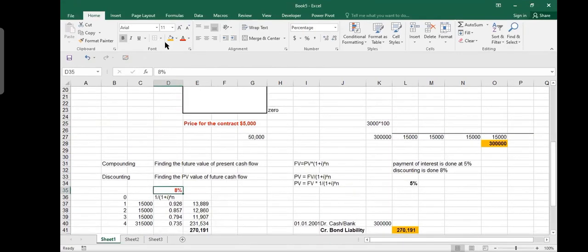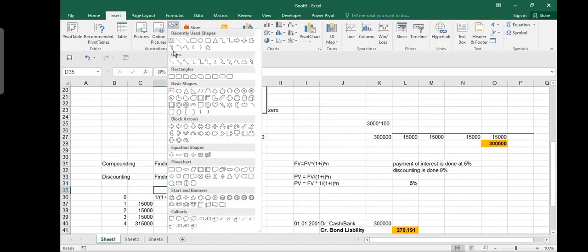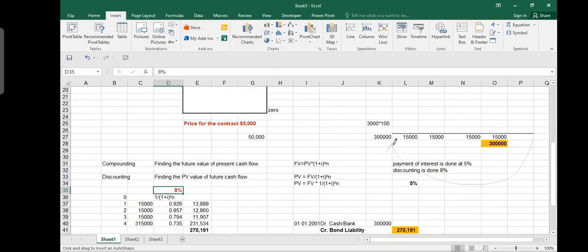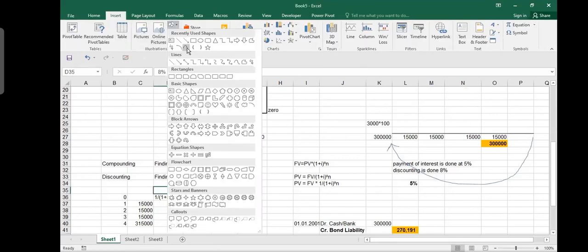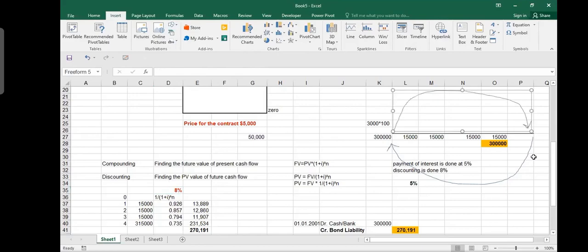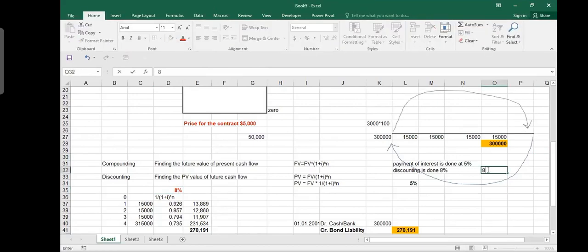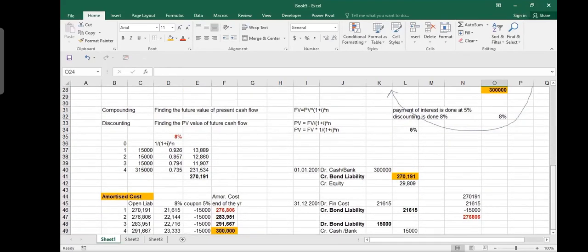So I told you that when you used your present values, what you were doing was discounting them. First you discounted them, and now you are going to compound it back to the same amount. When you did your discounting, your discount rate was 8%. Here I did it at 8%, and therefore I am compounding it back at 8%. This is my effective interest rate. Effective interest rate means the interest rate which will make this 270 equal to 300,000.